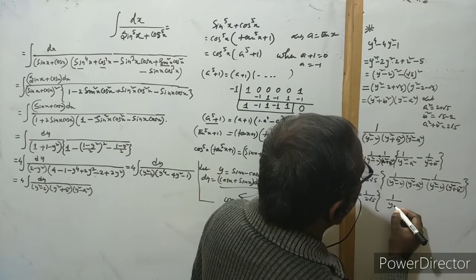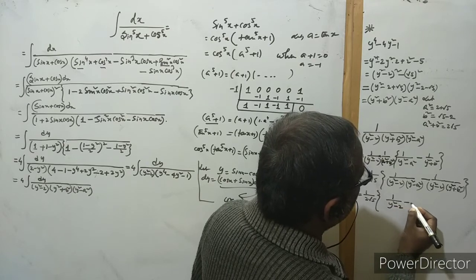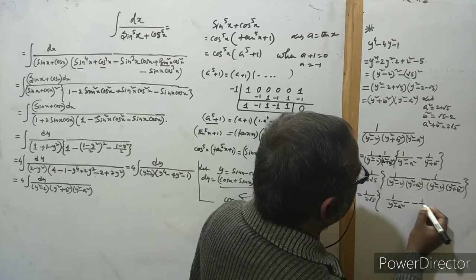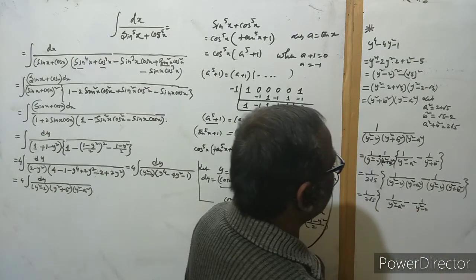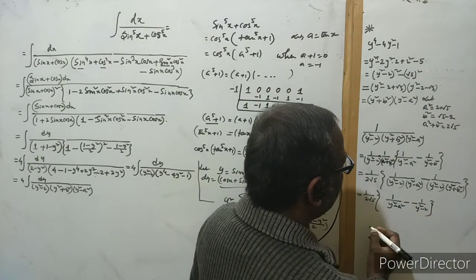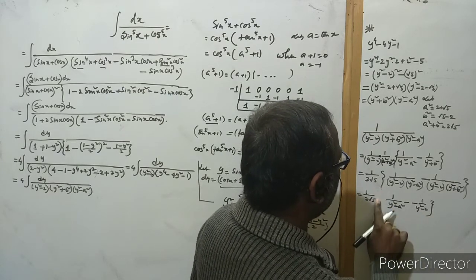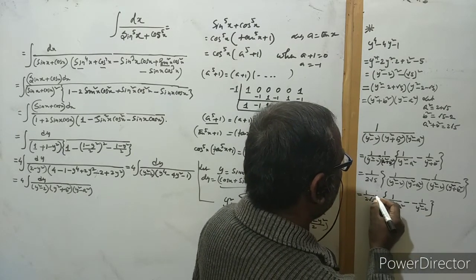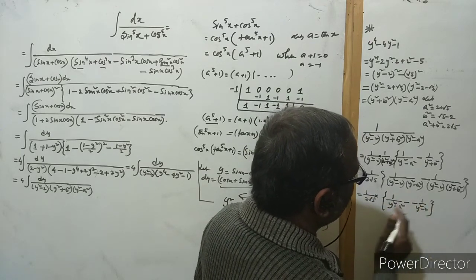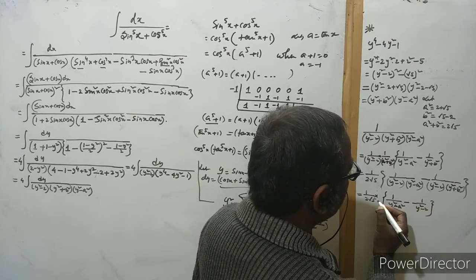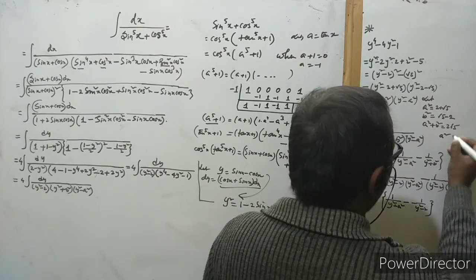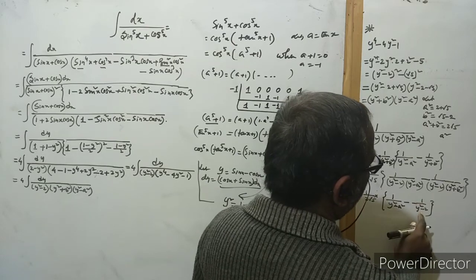So this is here y square minus 2. So we do have y square, okay, and minus y square minus 2 actually. Okay, and see what happened here. See here, if we take an LCM, then minus 2 plus a square. Okay, so this is here plus a square minus 2.